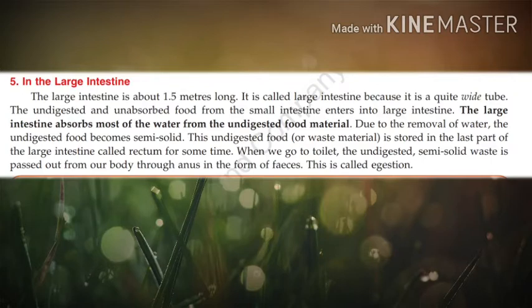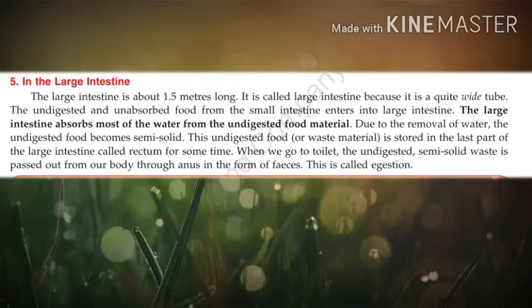But still, this is called large intestine. Why? It is called large intestine because it is a quite wide tube. Understand? The tube is wider than the small intestine. Okay? That is why this coil of tube is called large intestine.